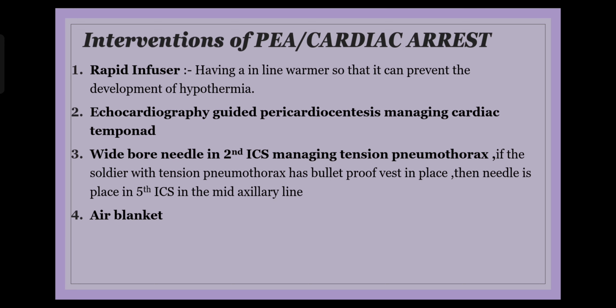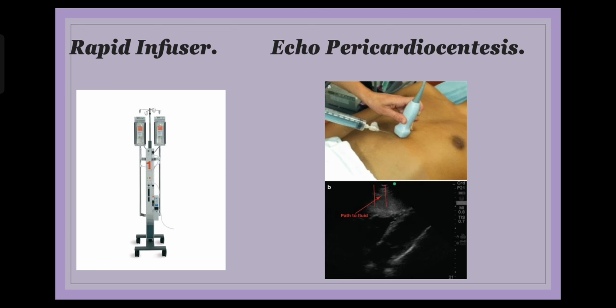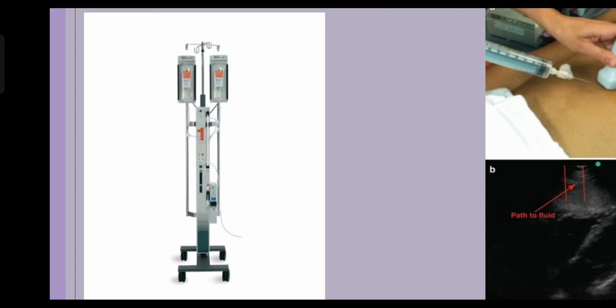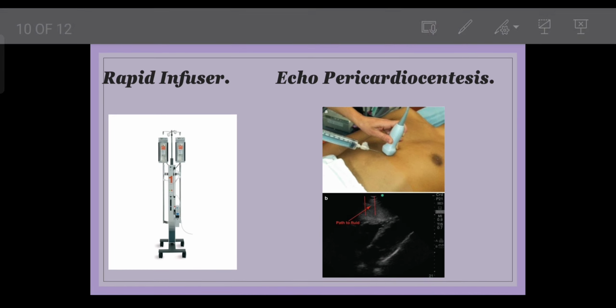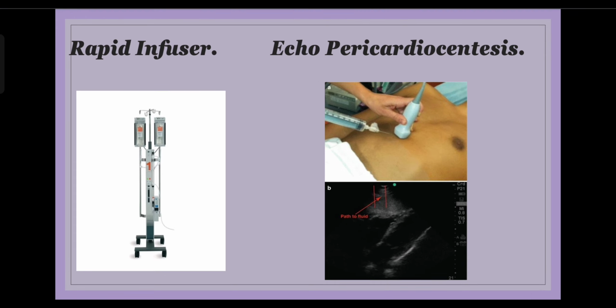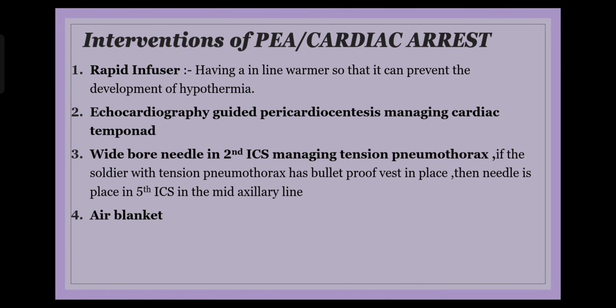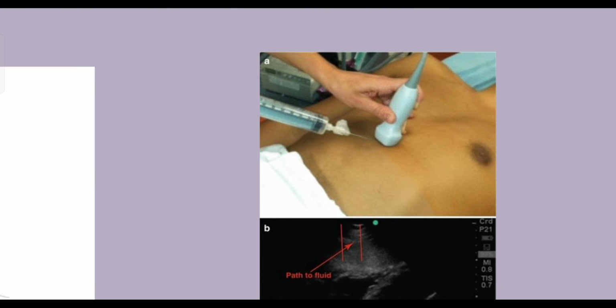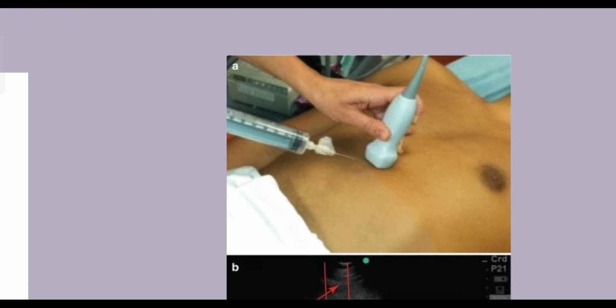So here I have tried to show you a rapid infuser which will do two things: one, take care of hypovolemia, and second, manage the hypothermia of the patient as well. On the other hand, I have also shown here before you a xiphisternum guided or an echocardiographic guided pericardiocentesis that will take care of cardiac tamponade, where the compression of the chambers of the heart will reduce the input and